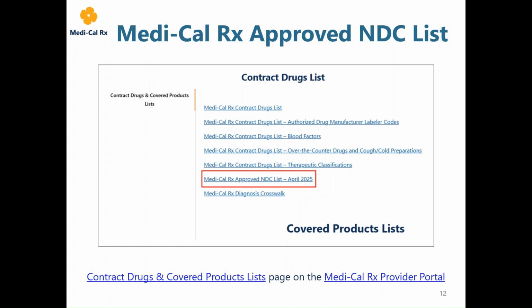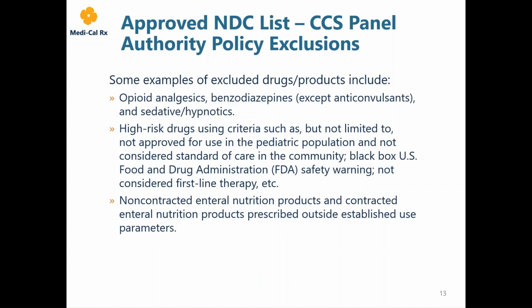Now, let's discuss how the approved NDC list can be utilized for providers with CCS panel authority. The Medi-Cal Rx approved NDC list also includes a detailed list of drugs and products included and excluded from the CCS panel authority policy by NDC, which is updated monthly. CCS panel providers are encouraged to review the list to determine which drugs or products are excluded from CCS panel authority policy and will require submission of a PA request.